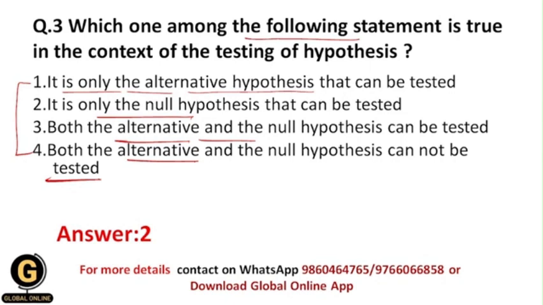Okay, so this is the most important concept in the testing part of hypothesis, because we need to know exactly what type of hypothesis we are going to test, and here the answer is 2, which is we are going to test only the null hypothesis.